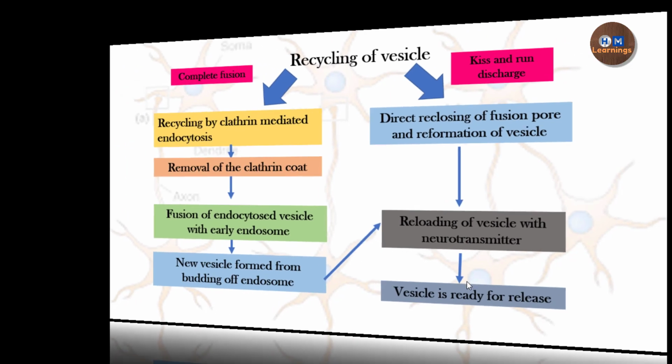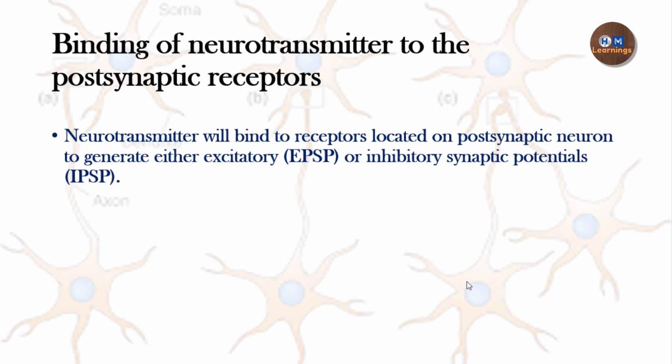The third step in the process of chemical neurotransmission is the binding of the neurotransmitter to the postsynaptic receptors. The binding of the neurotransmitter to the receptor can generate electrical activity in the postsynaptic neuron. This electrical activity could be excitatory or inhibitory, depending upon the ion channel opened. What are these different types of synaptic potentials? We will look at that in the upcoming video on the properties of synapse.